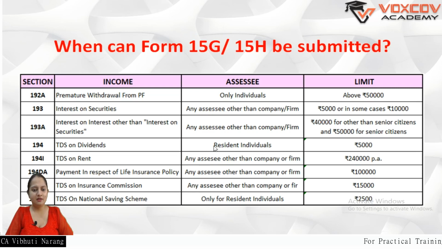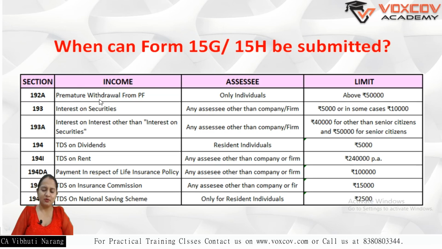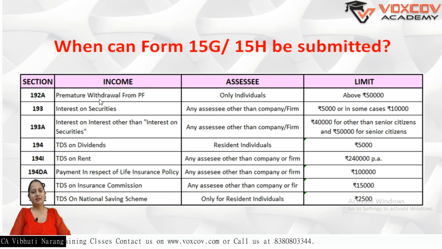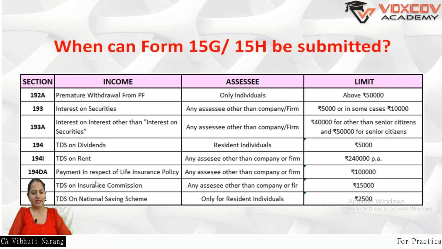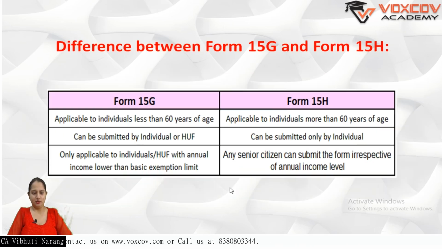Now, when can Form 15G be submitted? Under Section 192A, for premature withdrawal from PF. If you don't have any other income, you can definitely tell them not to deduct TDS. Then interest on securities, interest other than securities under 193A, TDS on dividend, TDS on rent, 194DA, that is payment in respect of a life insurance policy, then 194D, 194EE. So these are the cases in which this form is applicable and can be issued. Now, what is the difference between Form 15G and H?